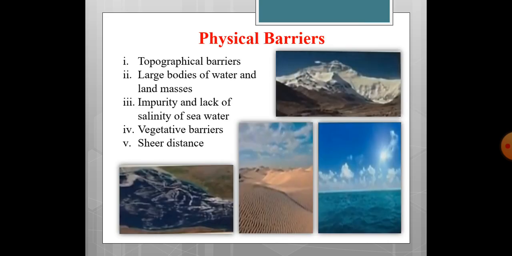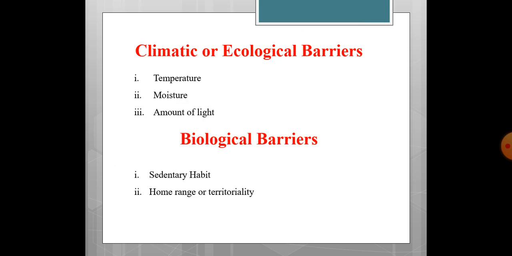Physical barriers include topographical barriers, large bodies of water and landmass, impurity and lack of salinity of seawater, vegetative barriers, and sheer distance. These all act as physical barriers. Huge mountains standing can also act as a barrier for the movement of animals, and large bodies of water or landmass will also act as physical barriers. Seas and oceans also act as dispersal barriers, as do vegetative barriers. Sheer distance means they cannot cover long distances.